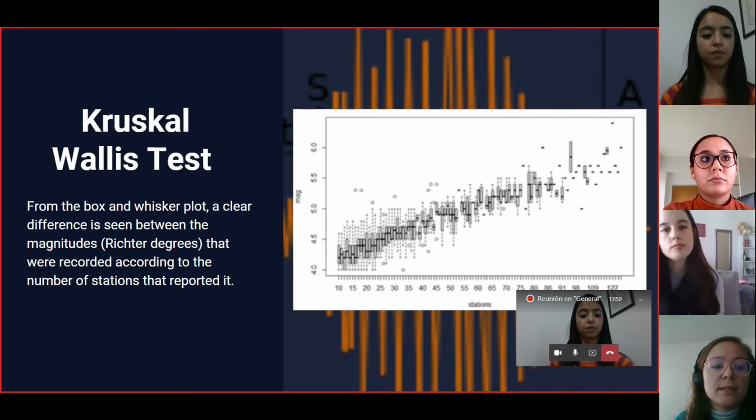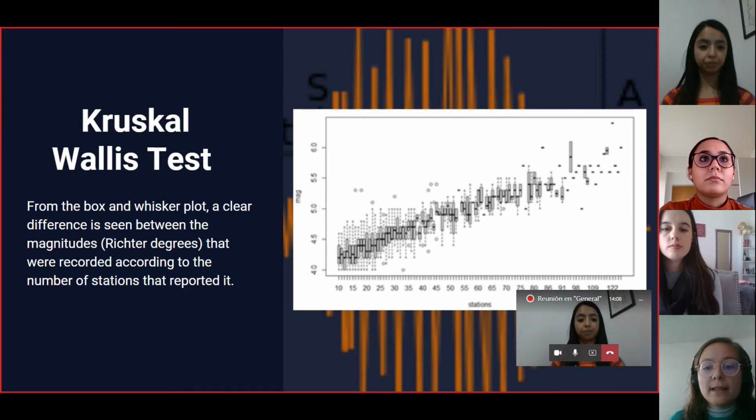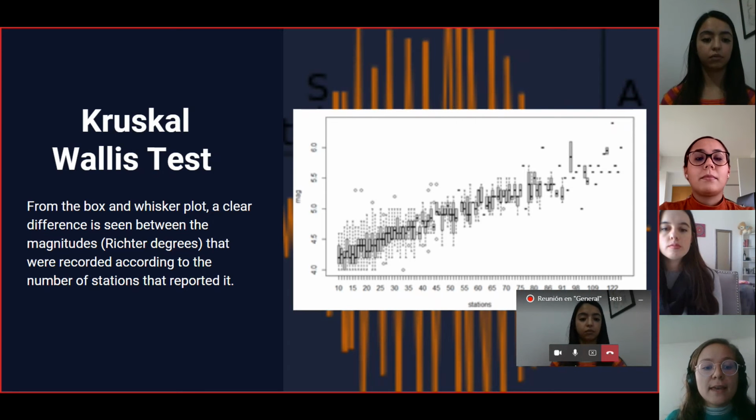Then we did a Kruskal-Wallis test to verify if there is any difference in the median of the Richter magnitude scale of the earthquakes, according to the number of stations that reported it. The test concludes that there is a difference, because the p-value was under the level of confidence. And if we look at that graphic, we can clearly see the difference.